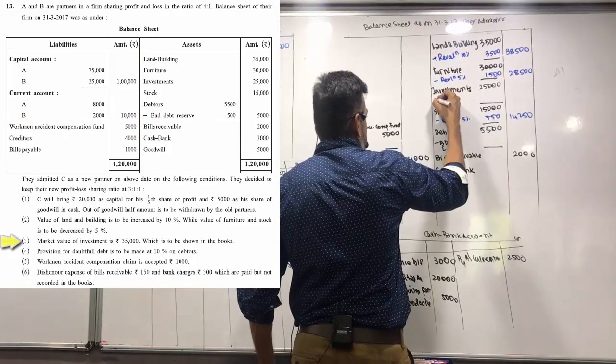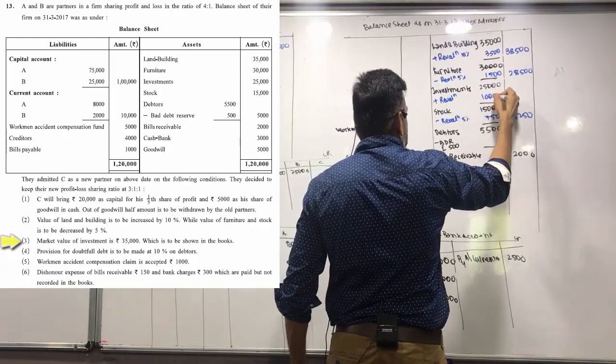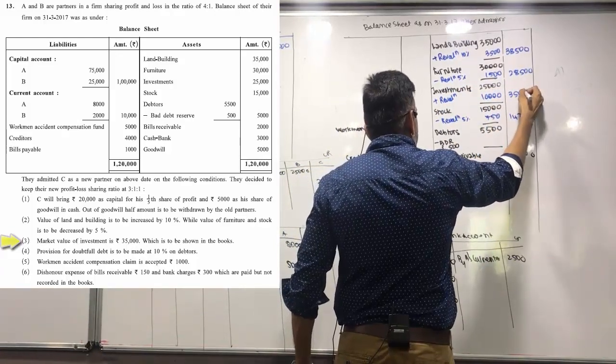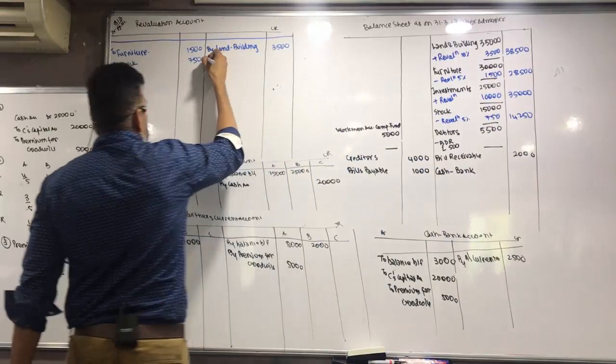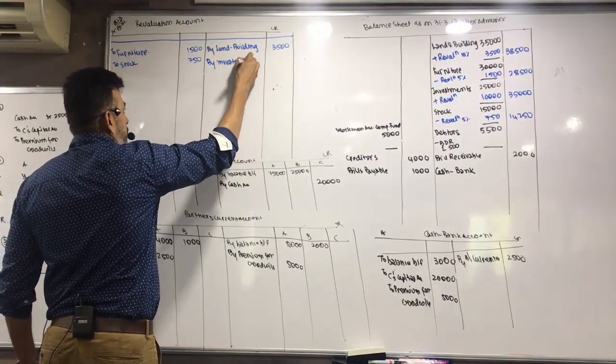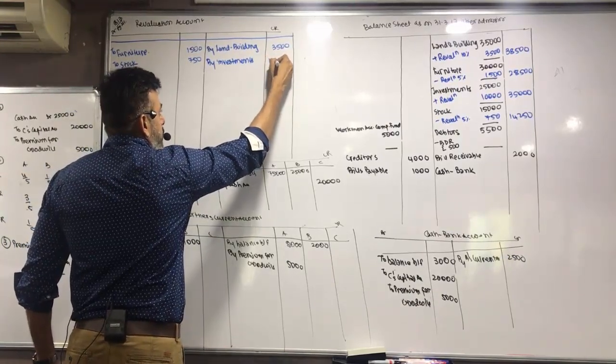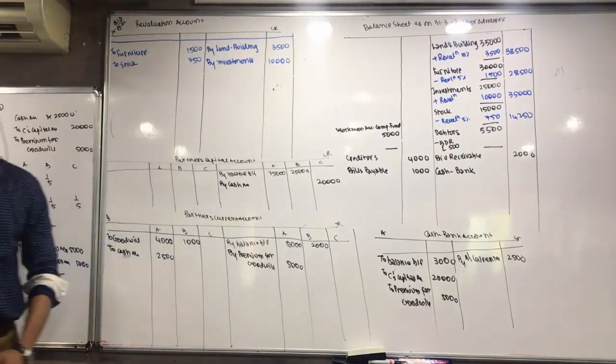So plus revaluation 10,000, 25,000. By investment 10,000.